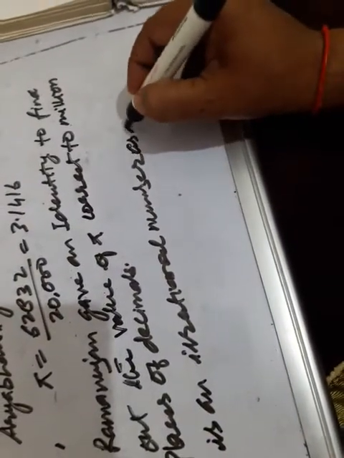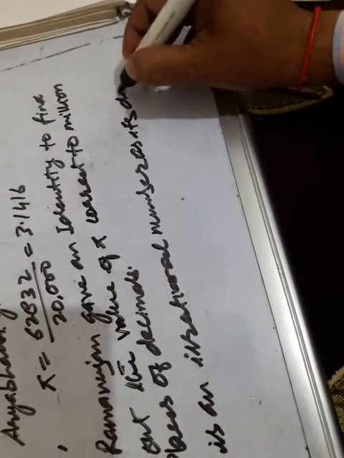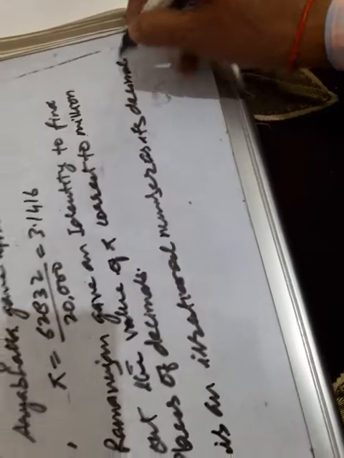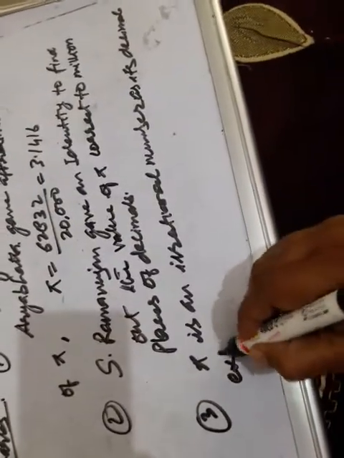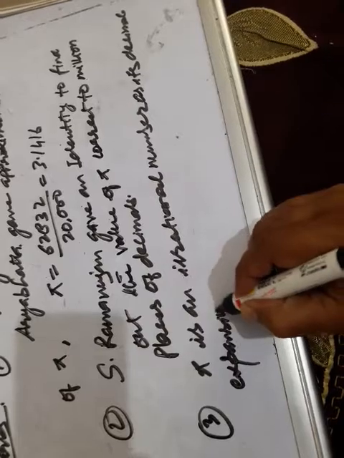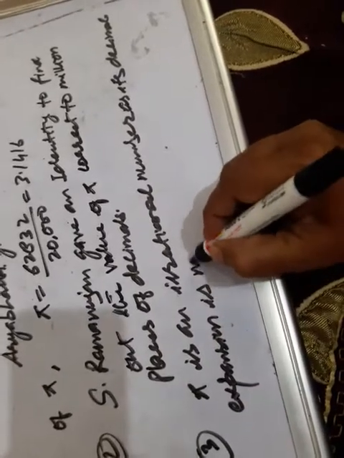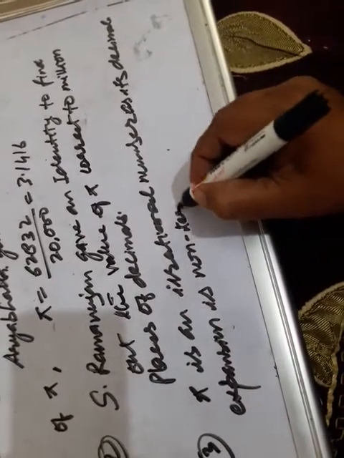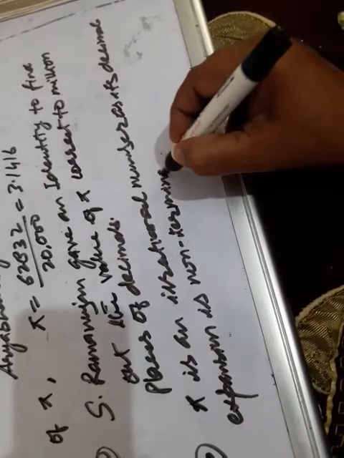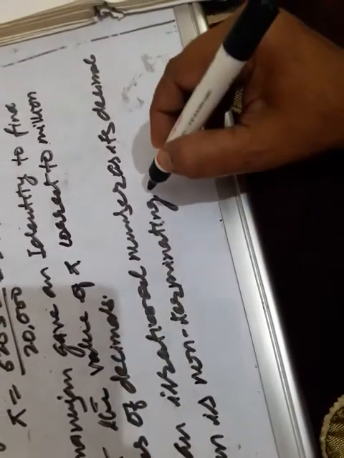Because its decimal expansion is non-terminating, non-recurring.